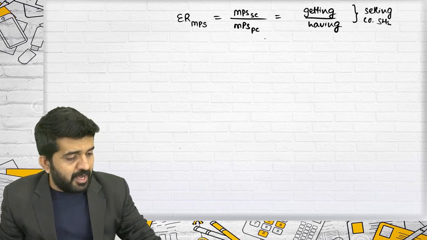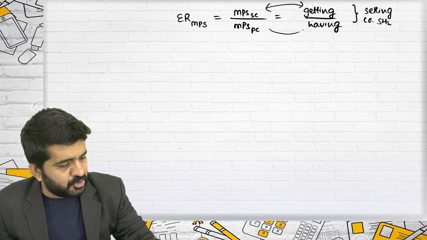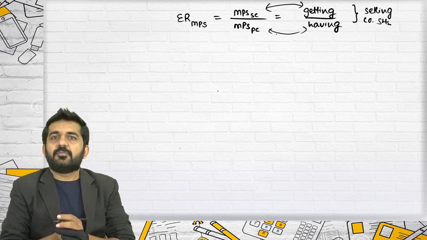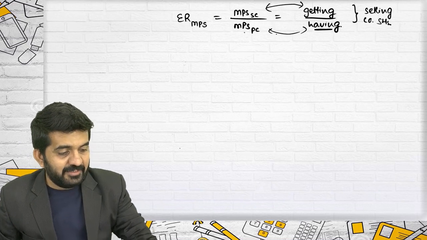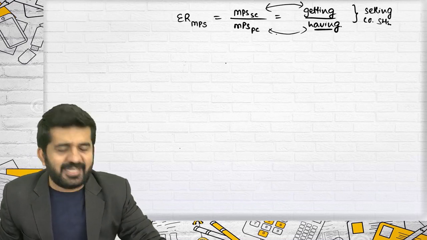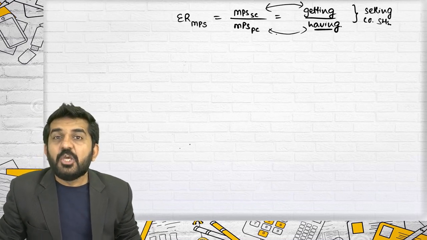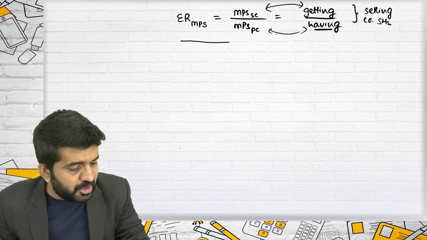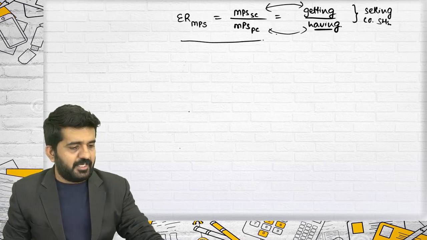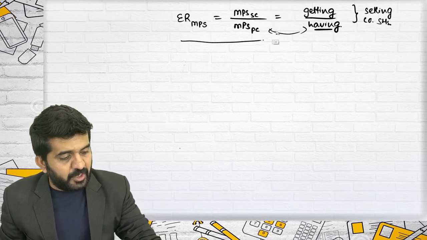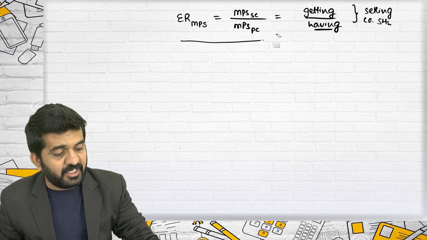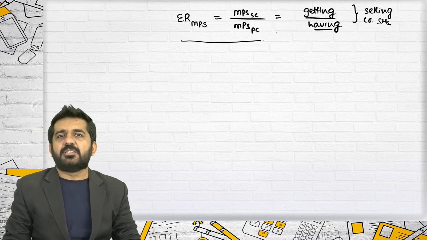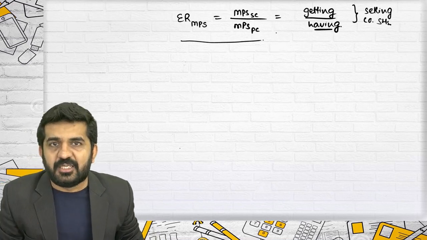Now you should have asked me, sir, there is no link between these two. What you are having is not MPS of purchasing company, and what you are getting is not MPS of selling company. You should have asked me how this is exchange ratio based upon market price per share. Before also I have told you, when you understand anything in finance, understand it logically.